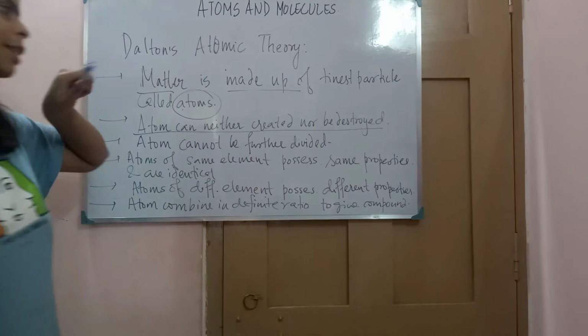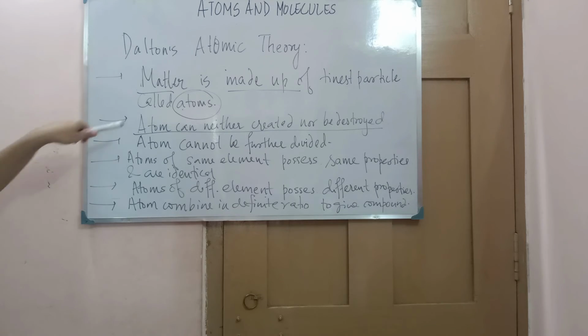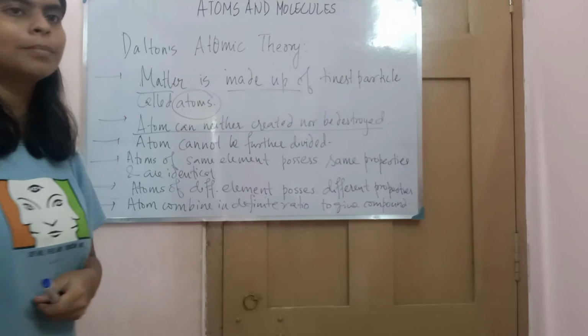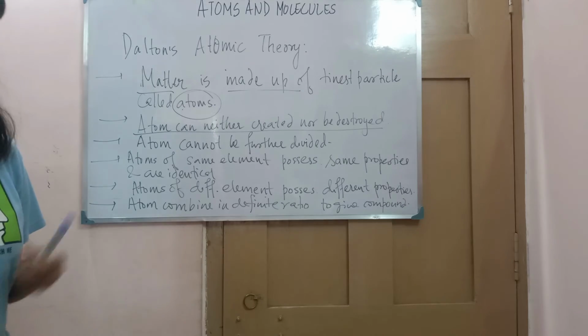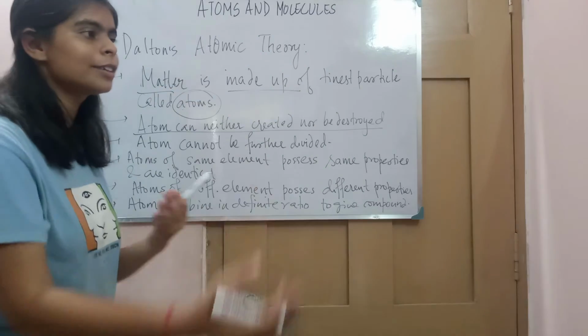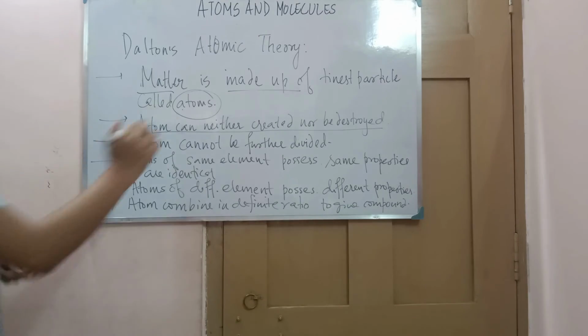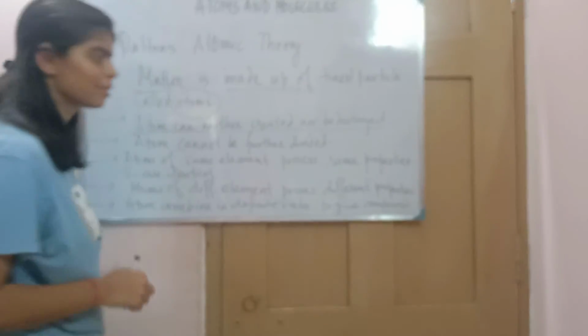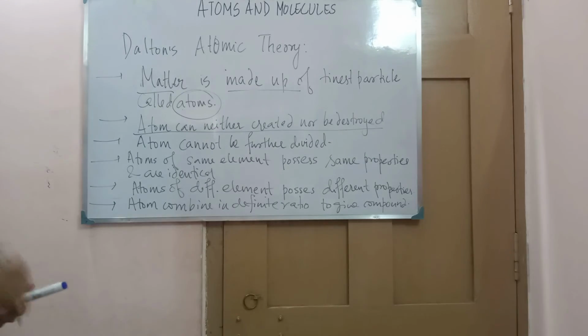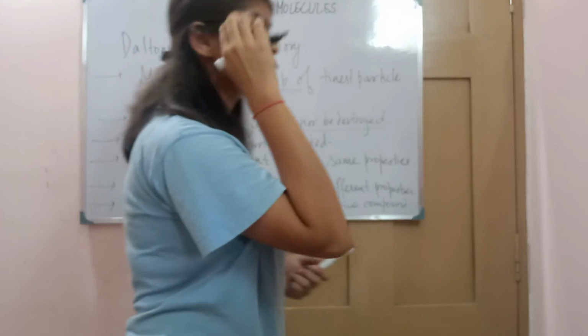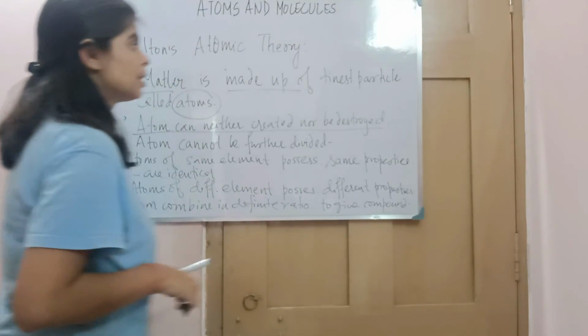If the mass of the matter can neither be created nor be destroyed, then how can the atoms be destroyed? In the same way, if mass can neither be created nor destroyed and the atom possesses mass, then atoms can neither be created nor be destroyed. See, as I told you, after observing those laws, he proposed this theory.